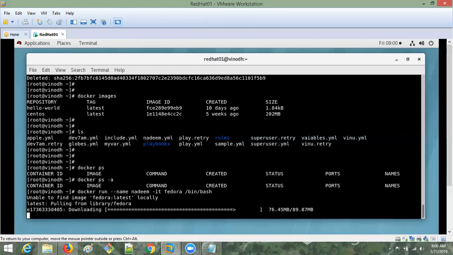We have to go with Control P and Q. See, whenever I give exit in the container, the container automatically gets terminated, right? I don't want that, because my application should run continuously.